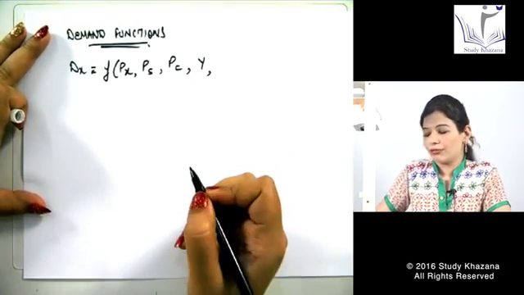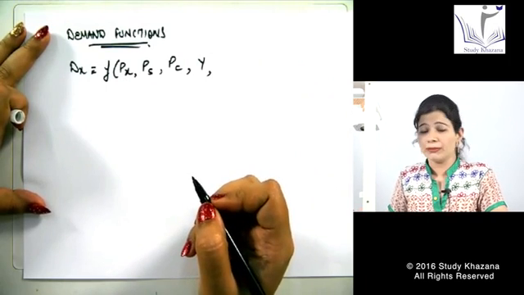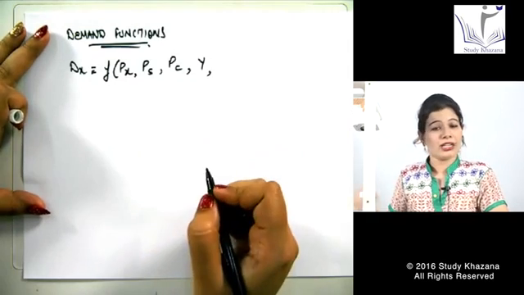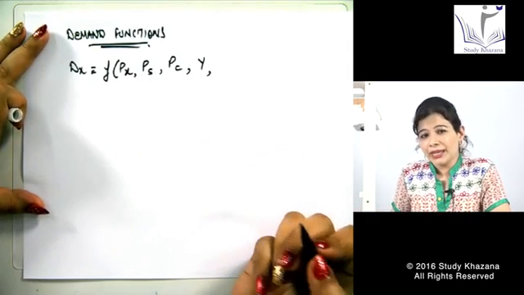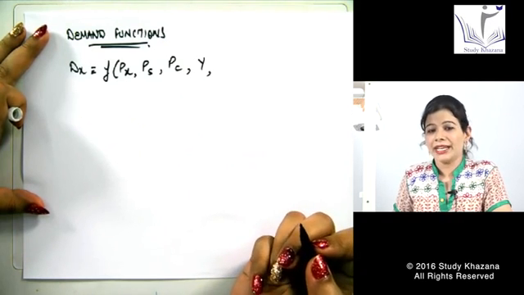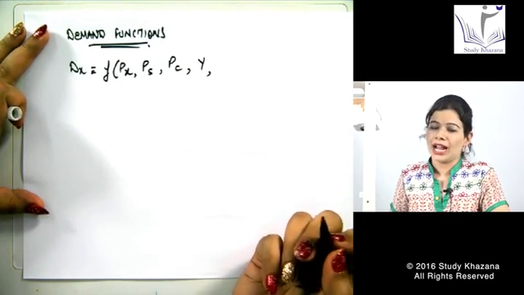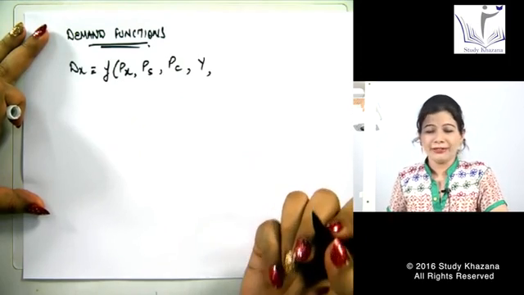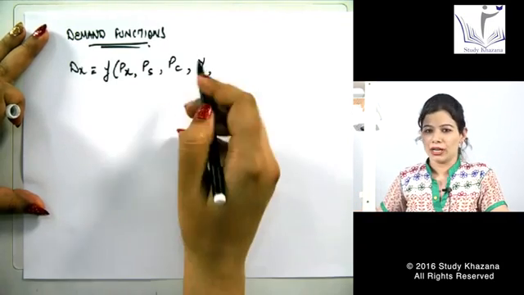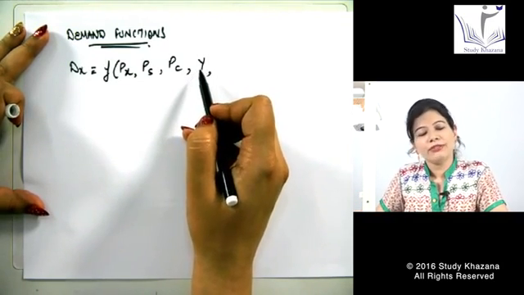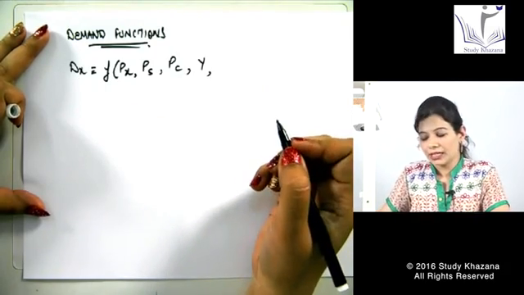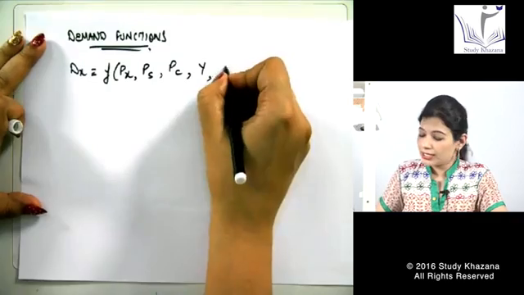Next one, the income of the consumer, which is represented by the symbol Y. Income of the consumer also affects the demand for a commodity. Generally speaking, whenever my income rises, I tend to purchase more goods, and whenever it falls, or if I leave some job, obviously the demand for various goods will somehow fall. So hence there is a positive relationship between income and demand for commodity X. As income rises, demand for goods rises.